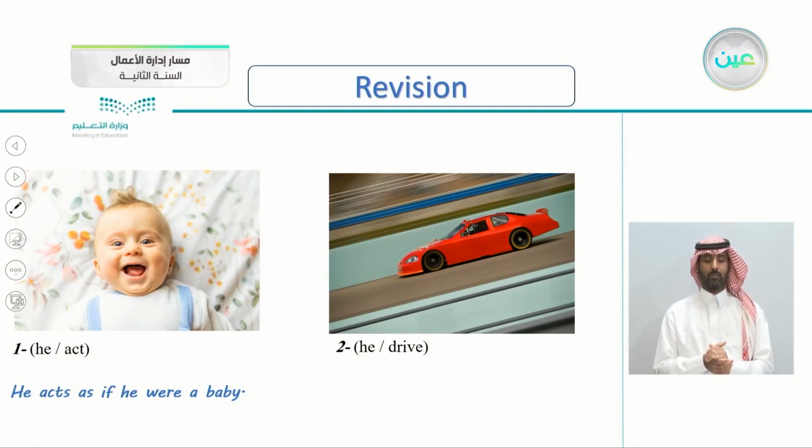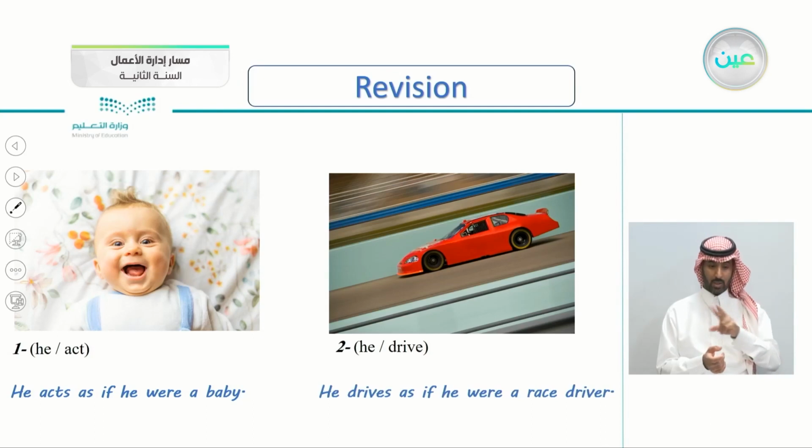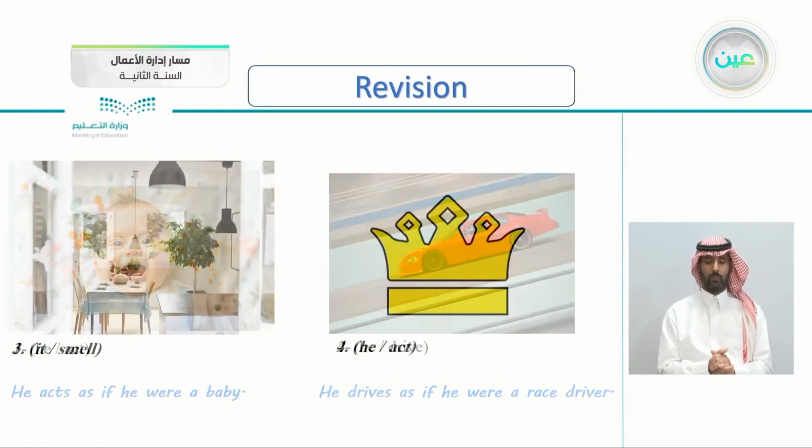And here we see, this is what kind of car? What type of car? Yes, this is a racing car. So he drive. So what do we say? Let's see the correct answer here. He drives as if he were a race driver. So he's driving very fast.